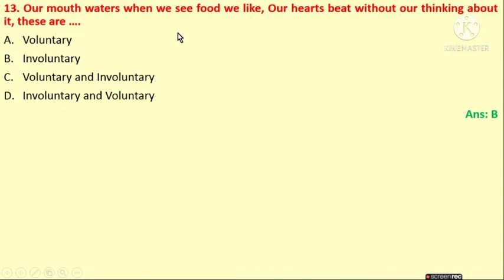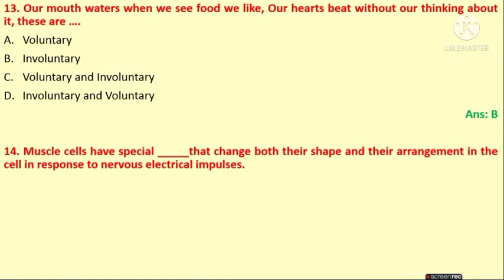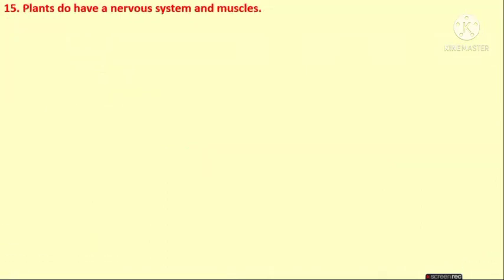These are examples of involuntary actions. The next question is, muscle cells have special proteins that change both their shape and their arrangement in the cell in response to the nervous electrical impulses. The options are vitamins, proteins, minerals, and none of the above. The answer is proteins.